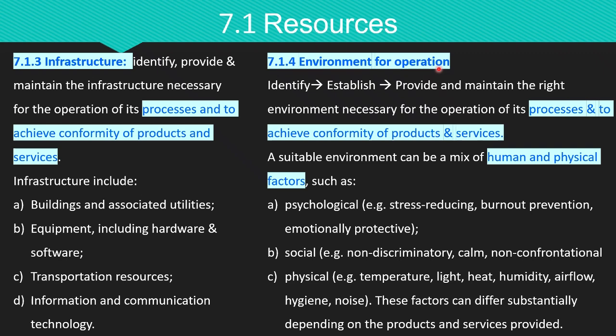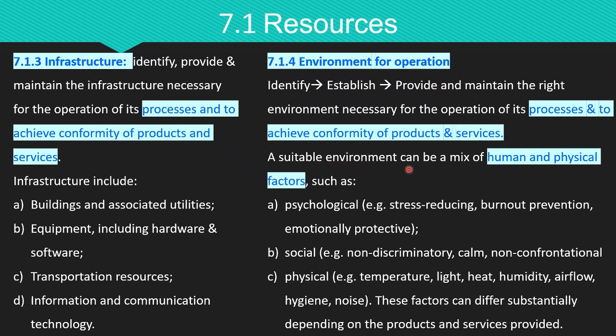The fourth specific requirement under resources is environment, that is the working environment for operation of the process. The organization must first identify the required or the right environment, then establish and maintain this environment to make sure that process can function properly and consistently to deliver products and services that meet specified requirements. What does a suitable or right environment mean?